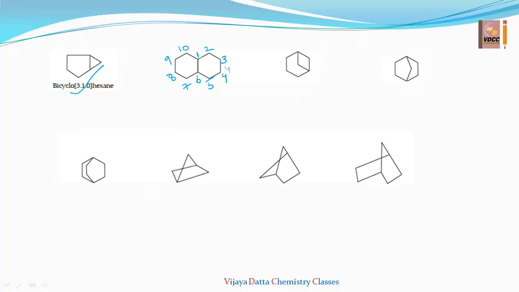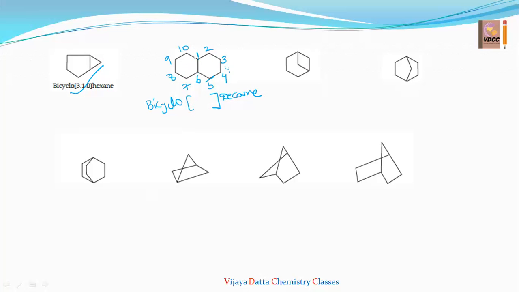So the total number of carbons is 10. 10 is nothing but dec. All are single bonds only, so it will be decane. And it is a bicyclo compound.